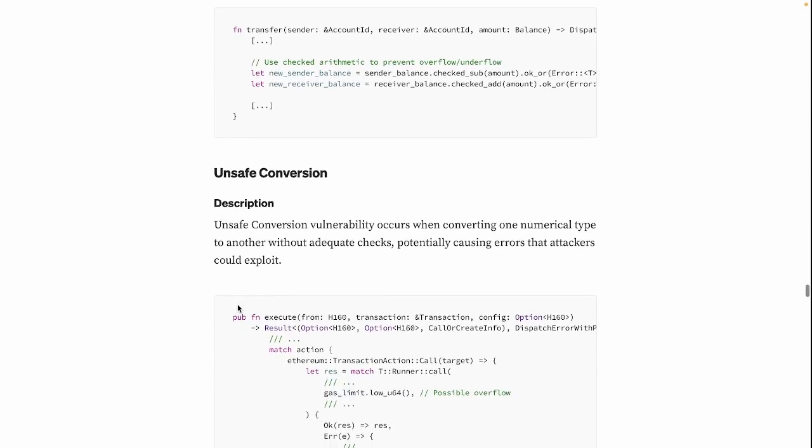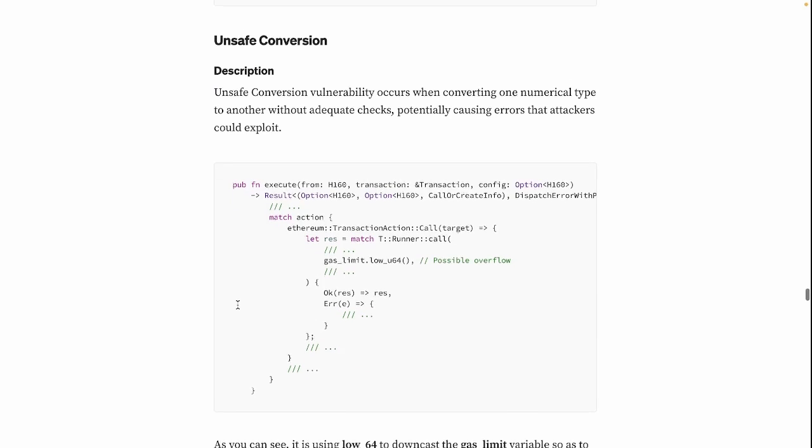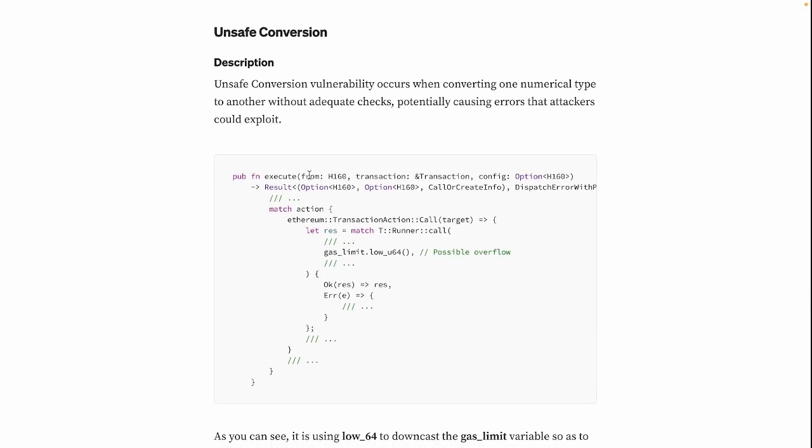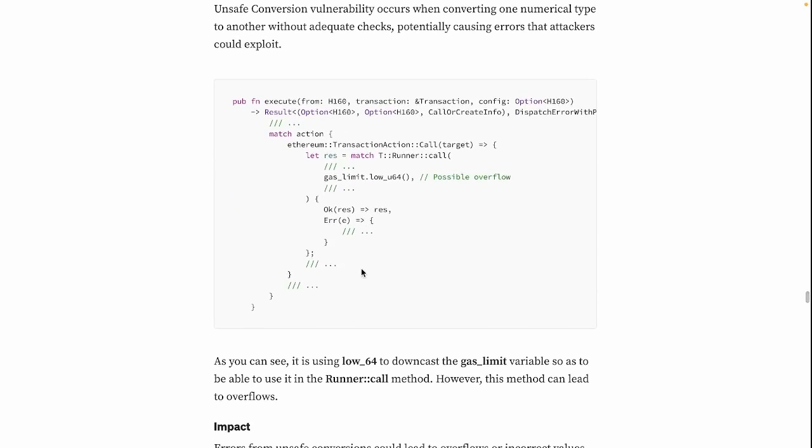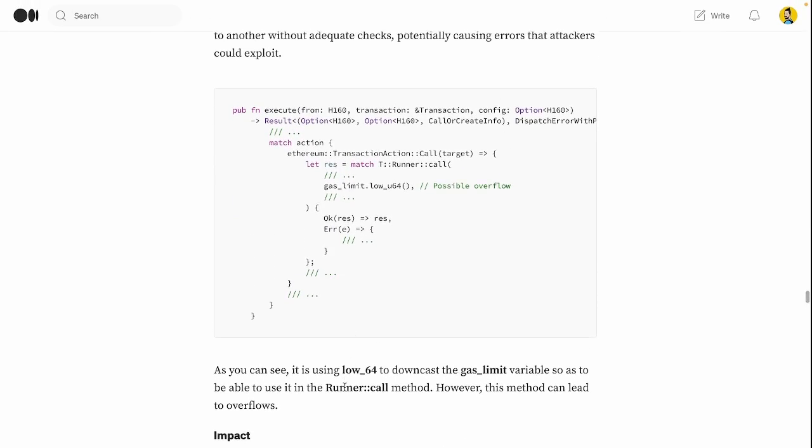Okay, the unsafe conversion vulnerability. This occurs when converting one numerical type to another without adequate checks, potentially causing errors that attackers could exploit. We have an example here with this execute function. As you can see, it is using low_u64, with possible overflow, to downcast the gas limit variable so as to be able to use it in the runner call method. However, this method can lead to overflows, as mentioned.